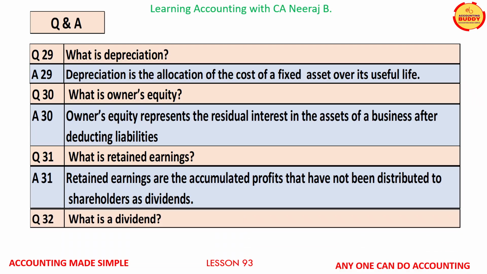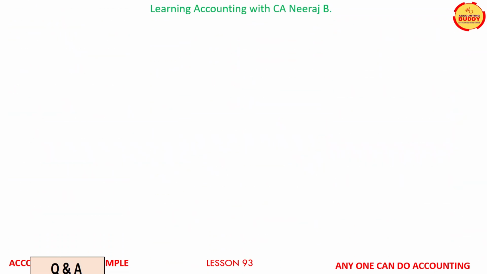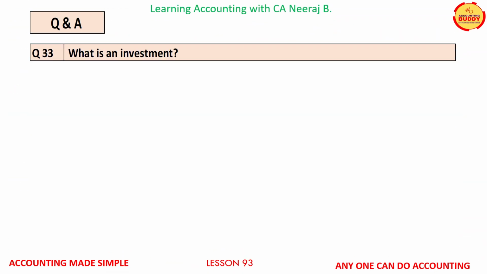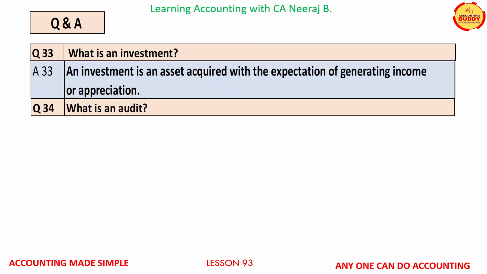Question number 32. What is a dividend? The answer is, a dividend is a distribution of a portion of the company's earnings to its shareholders. Question number 33 is, what is an investment? The answer is, an investment is an asset acquired with the expectation of generating income or appreciation in its value. Question number 34. What is an audit?